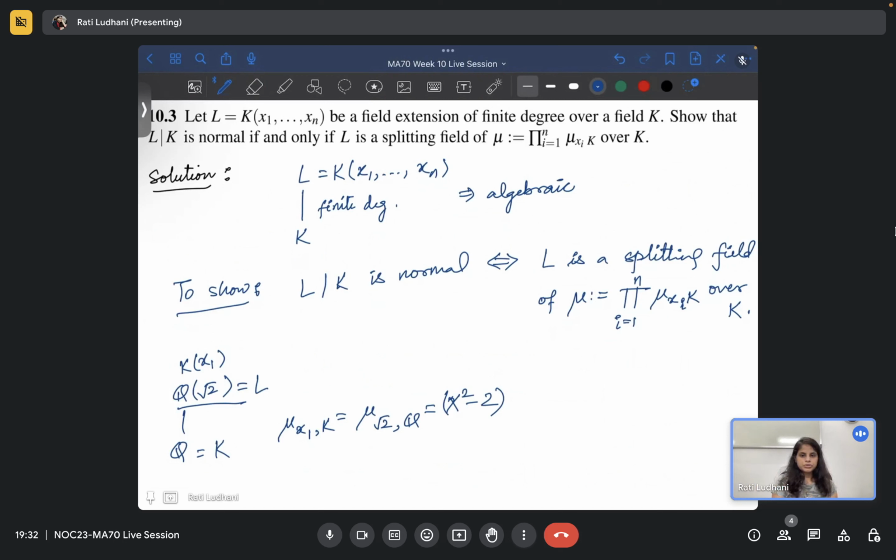So you understood what we are saying? In the beginning, what we were trying to prove was that this is a normal extension. We started with a random polynomial, assumed that there is a root, and then there will be other roots there, right? But if we prove this equivalence, then we are done by just saying that Q(root 2) is a splitting field of x square minus 2. So this will be a normal extension. Is that okay? Yes. Okay, great.